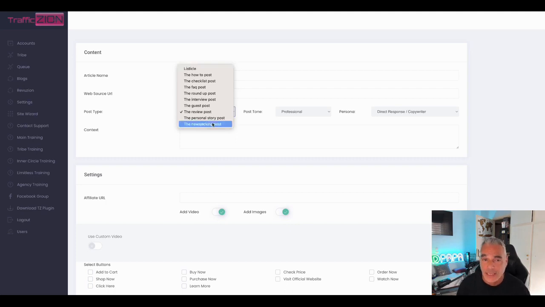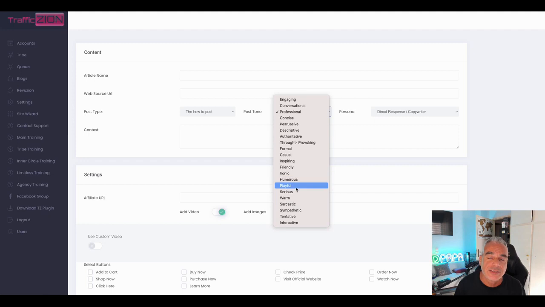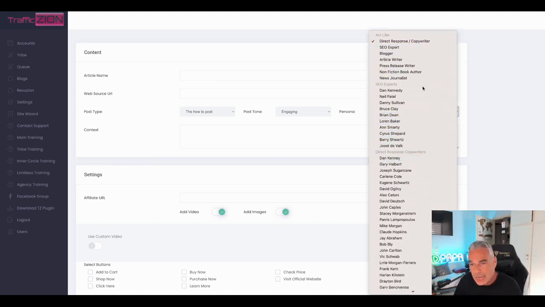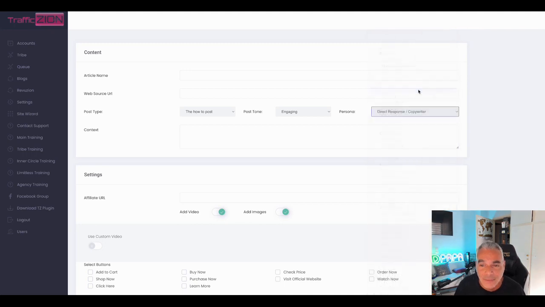We're giving you 10 different types of posts. The most popular one is probably going to be the review post, but it does have some really cool stuff on here, so you can create some really cool content based on whatever post type you'd like. And you can then pick from all these different tones, so it can always be unique online. And then from that, use a persona of your liking. It could be just like, act like one of these options, these categories right here, act like a blogger, and go through the list that we have for you. So you can sound like Dan Kennedy for your specific post that you're going to be creating.